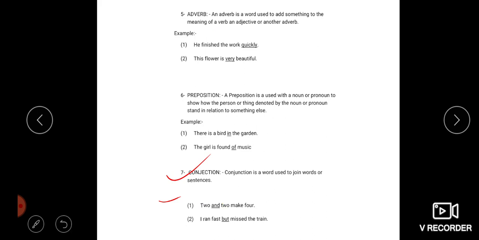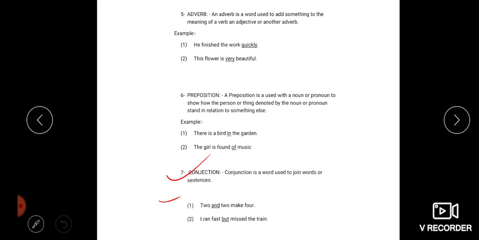Next example, I ran fast but missed the train. You can see what is connecting the two sentences. I ran fast but missed the train. So what is acting as a connector? So conjunctions are words used to join words or sentences.